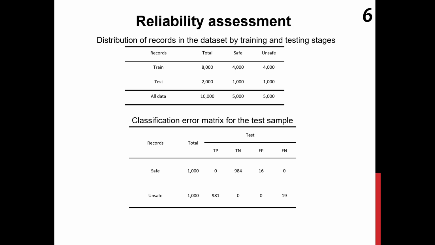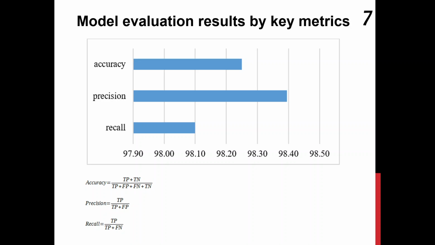The LSTM autoencoder model was trained for 50 epochs using the ADAM optimizer and a loss function in the form of mean squared error, MSE. Analysis of the confusion matrix for the test set showed high classification accuracy. The model correctly classified 981 out of 1,000 abnormal samples, true positive, with only 19 false negatives. At the same time, it correctly identified 984 normal samples, true negative, with only 16 false positives. Based on the data obtained, the following performance indicators can be calculated.